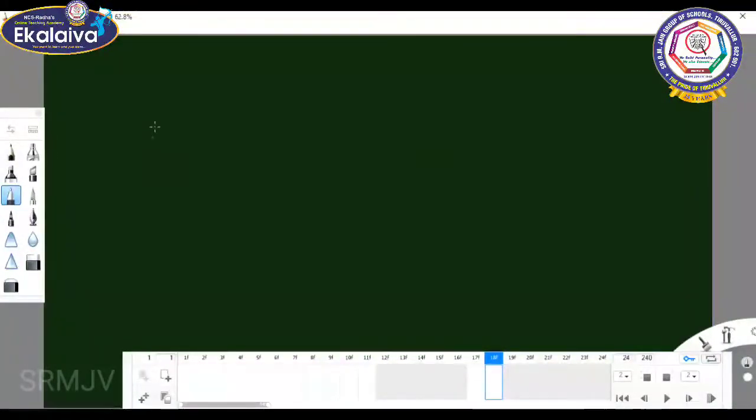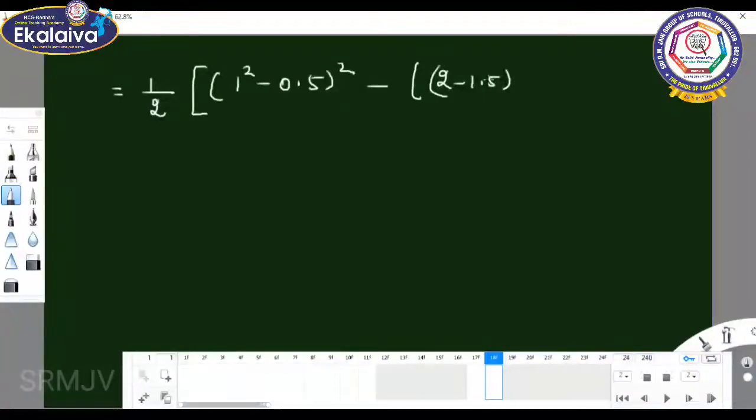Upper limit minus lower limit, and 1 by 2 you can take out commonly. The remaining: 1 square minus 0.5 the whole square, minus (2 minus 1.5) the whole square minus (2 minus 1) the whole square.